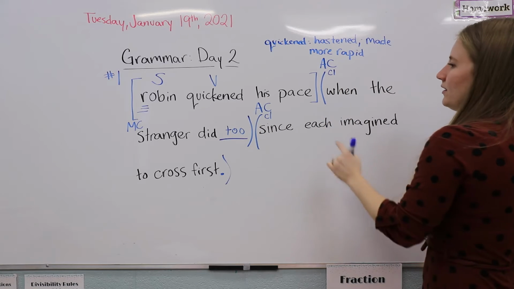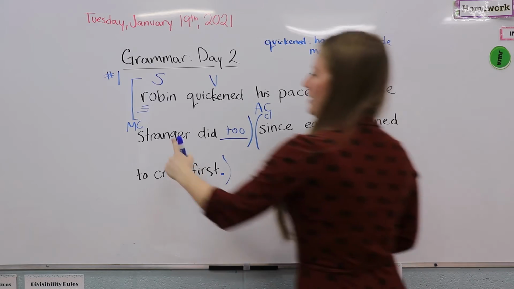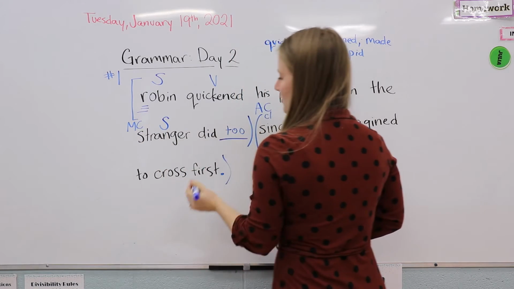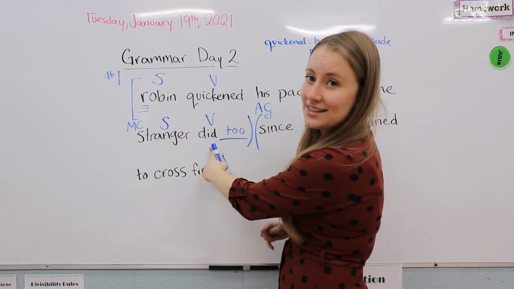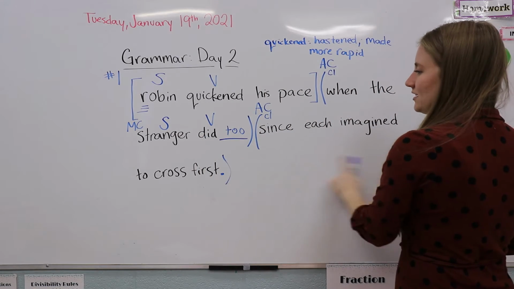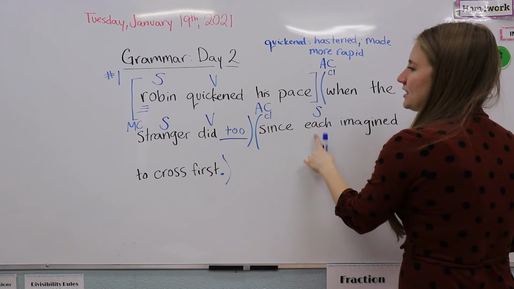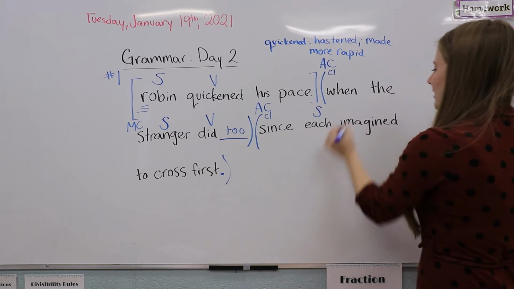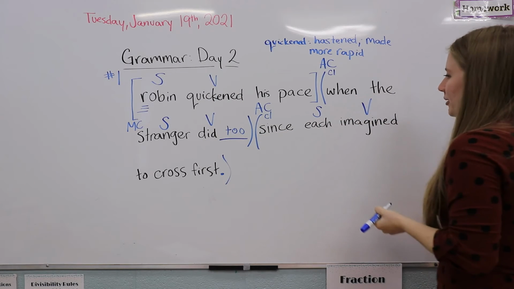Okay, so let's find our subject and verb. For this one, the stranger is our subject, and did is a sneaky verb, so that's our verb there. And then in the last clause, each is the subject, because it's talking about both Robin and the stranger. And then imagined is our verb.